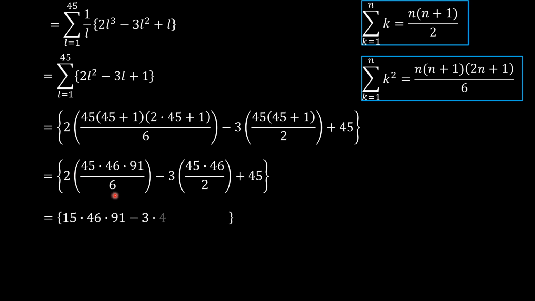So 2 divided by 3, so by 2 here is 1, by 2 here is 3, 45 by 3 is 15 here. So 15 times 46 times 91 minus 3 times, 2 by 46 is 23, so we have 3 times 45 times 23 plus 45. So multiplying this, we get 62,790 minus 3,105 plus 45. That brings us to 59,730, and that was the answer that was being sought for.